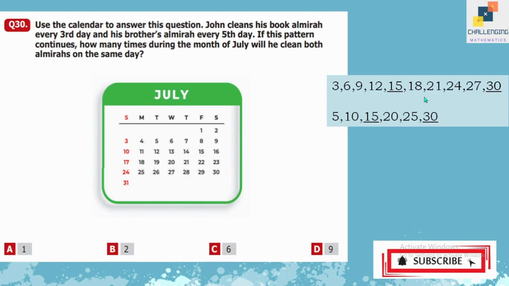Here we will find the common dates where he will clean his and his brother's almirah on the same day, which are 15 and 30. So option B is the correct option, because there will be two dates when he will have to clean the almirahs at the same time.